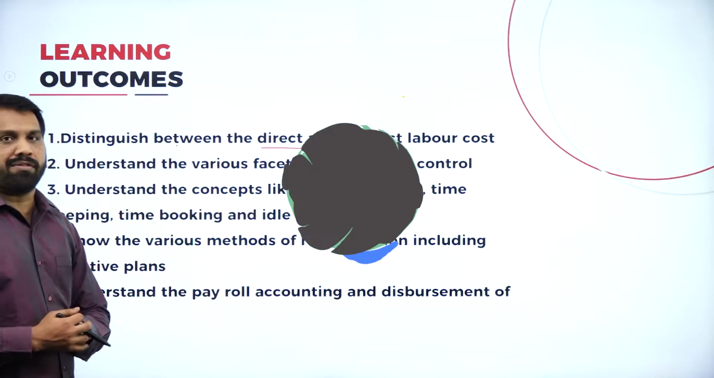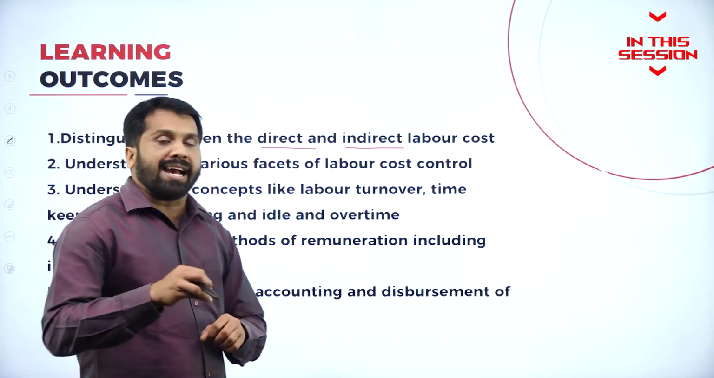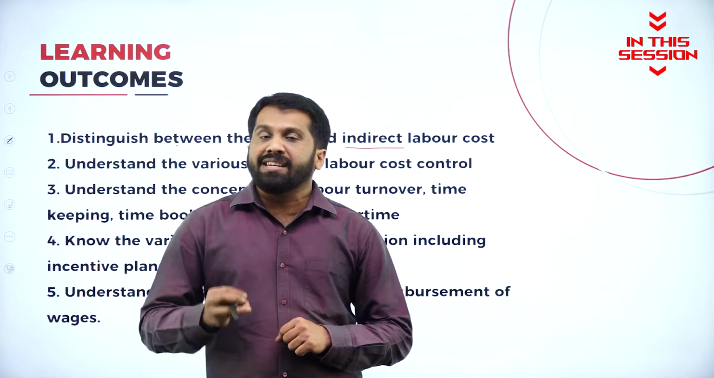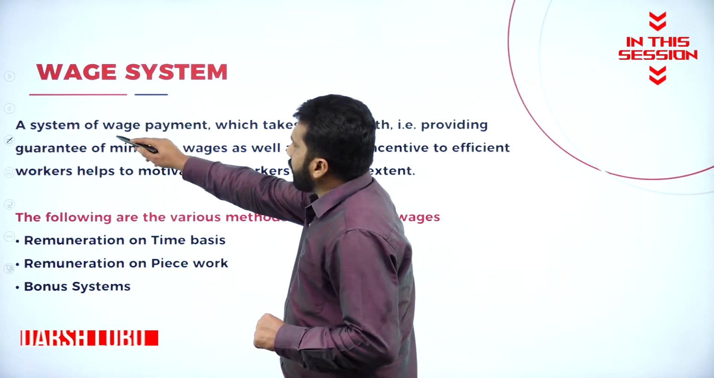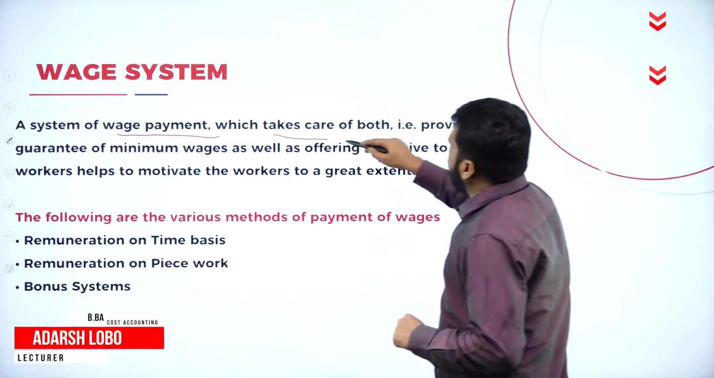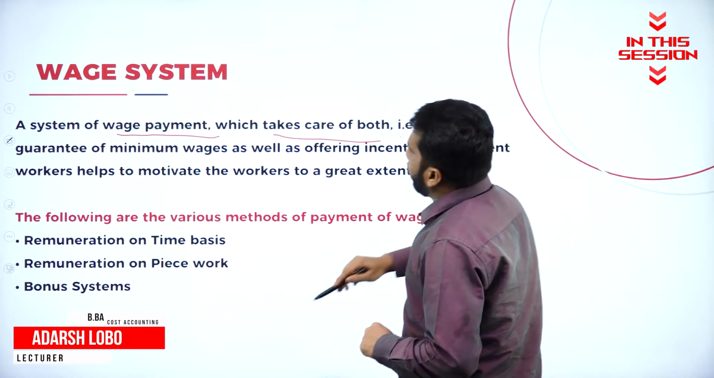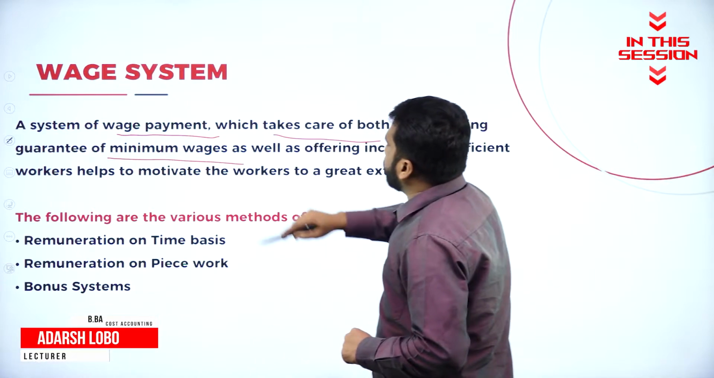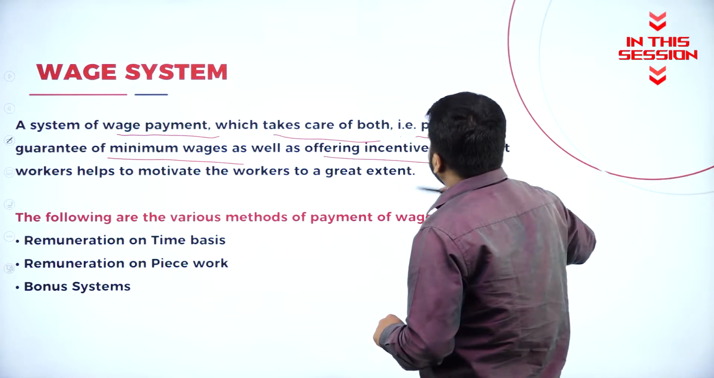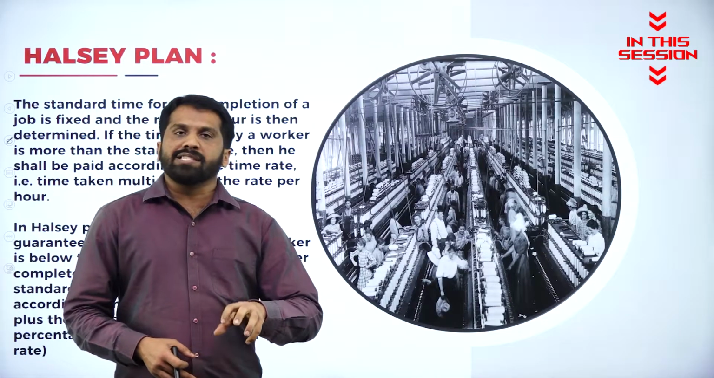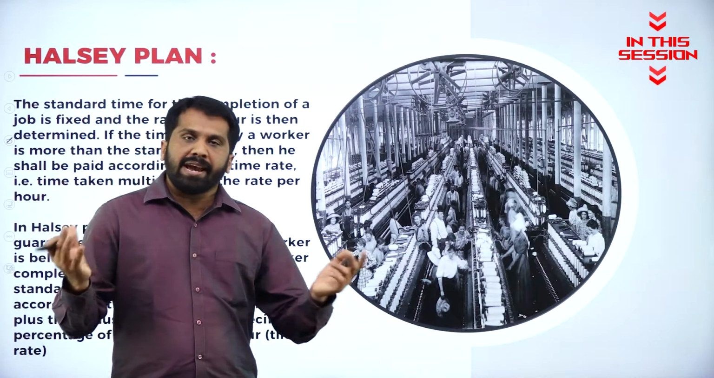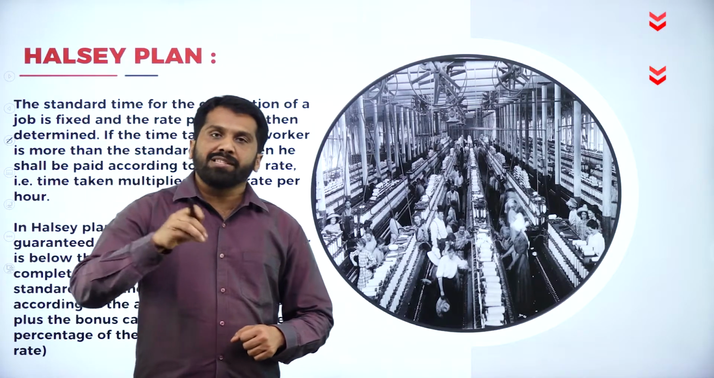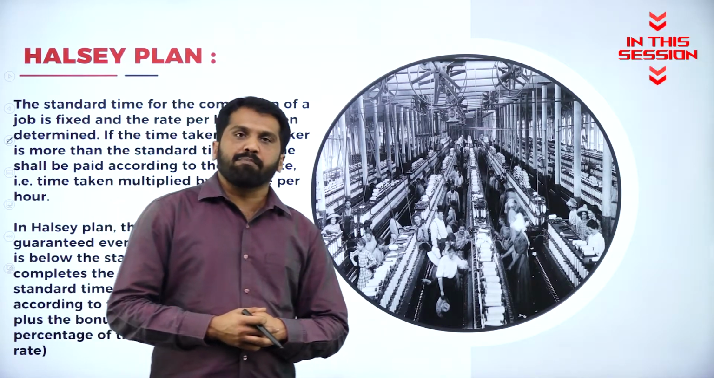There are two types of labor: one will be direct labor, another one will be indirect labor. What is a wage system? A system of wage payment which takes care of both, that is providing a guarantee of minimum wages as well as offering incentive. Under the wholesale plan, their productivity, the time they have spent, everything should be considered. Based on that, salary will be paid.